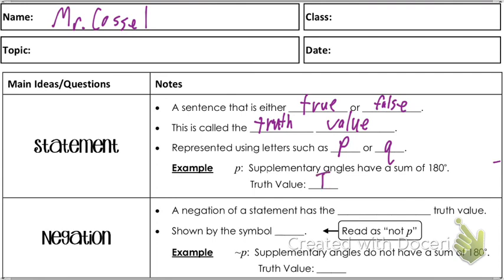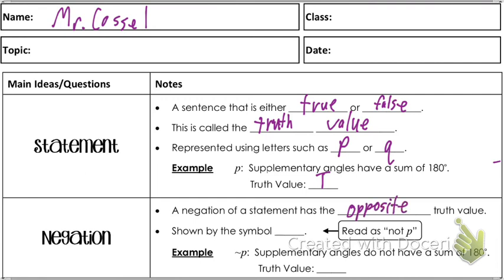We also have these things called a negation. What does it mean if something's being negated? Going around it, kind of. What are we saying, Seth? Cancels out. Take it away. It does the opposite of it. So if you're negating something, you're doing the opposite of it, and it's usually to cancel it out. A negation of a statement has the opposite truth value.